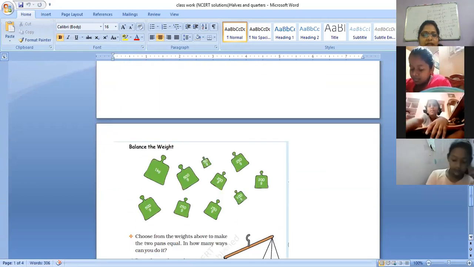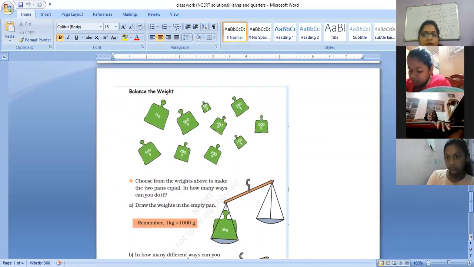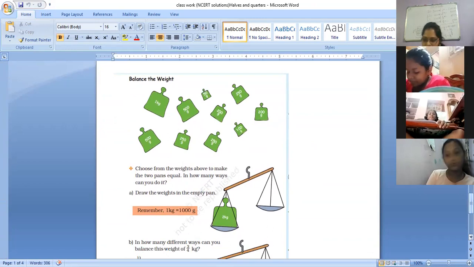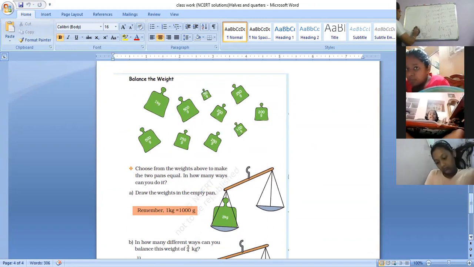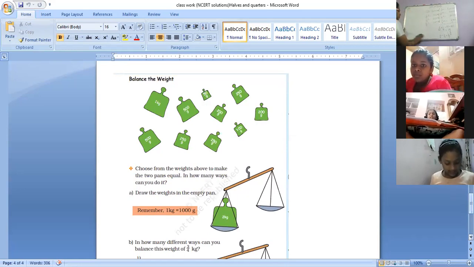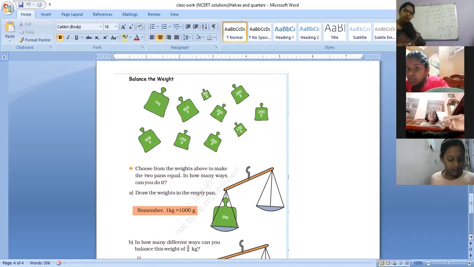This problem we did in the last class itself. Let us see this now. Balance the weight. Now coming to weight of items. So here, when you weigh any item, can you tell me if it is a hard substance, what are the units you use?